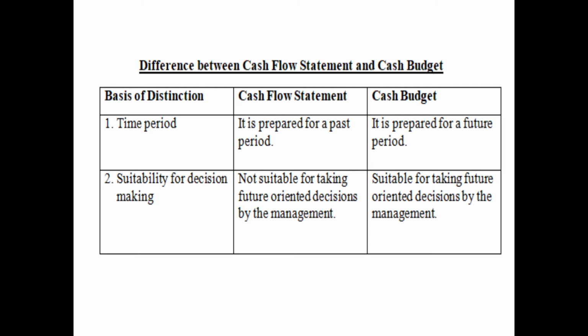Then second basis of distinction is suitability for decision making. Cash flow statement is not suitable for decision making for the future by the management, because it is a past record. So future decisions cannot be taken on this basis. But cash budget is suitable for taking future oriented decisions by management. Why? Because it is prepared in advance, forecasting the future. So this is the difference between cash flow statement and cash budget.